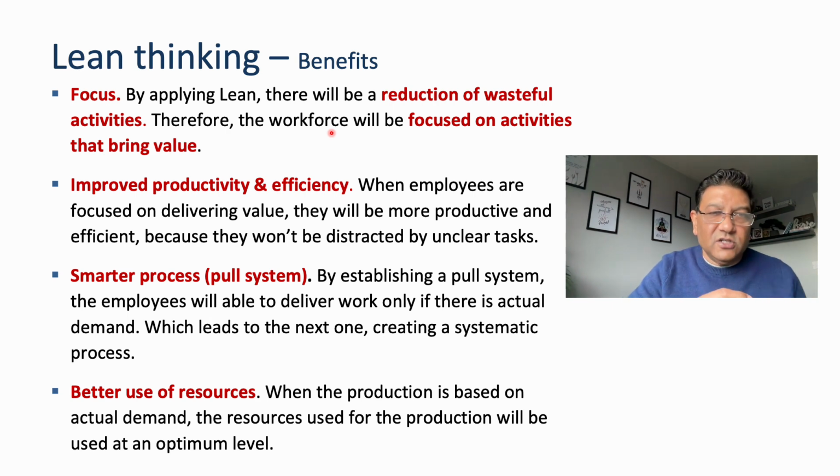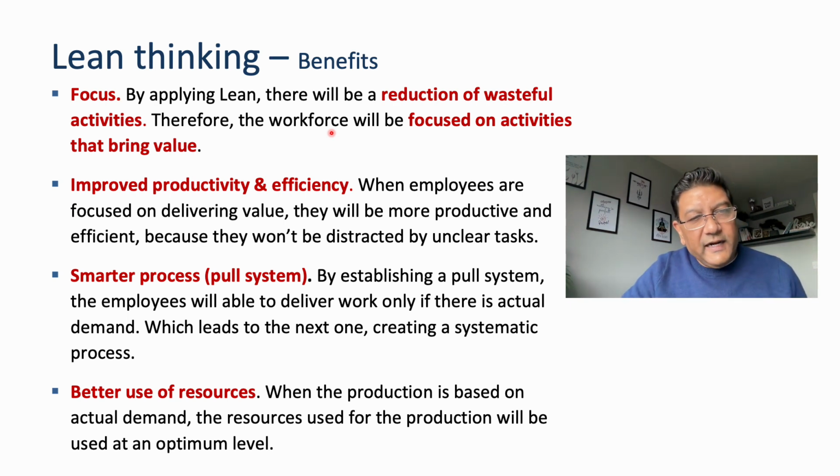That will be a systematic process where we are manufacturing products and services based on made to order, not made to stock. So in the pull system, when the demand comes, only then are we manufacturing.